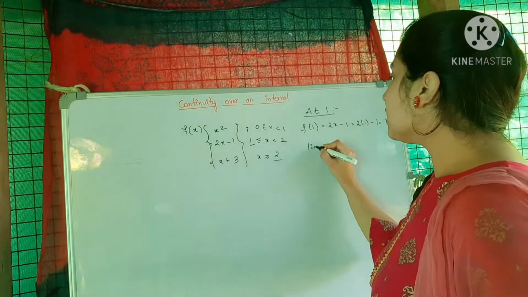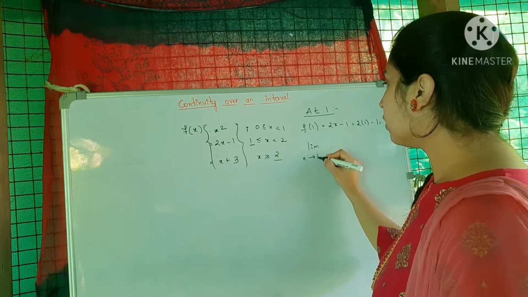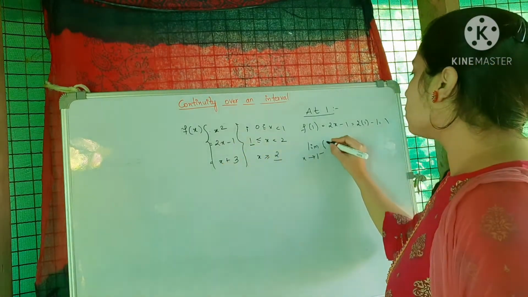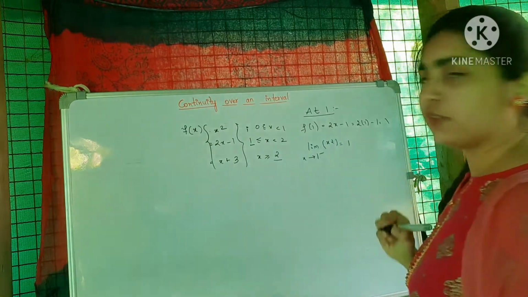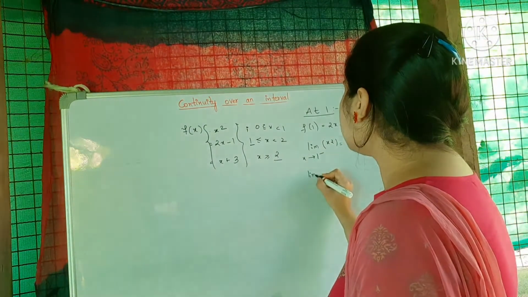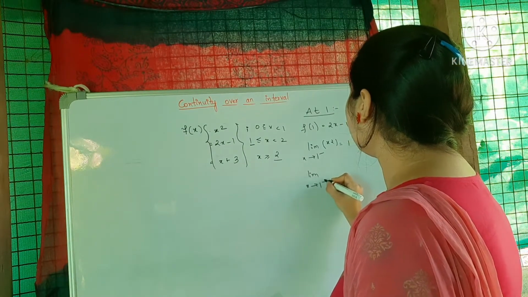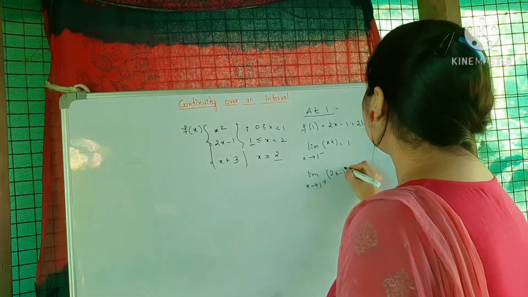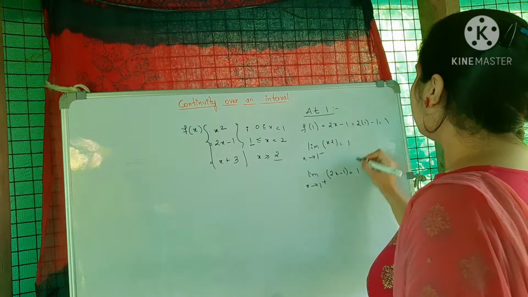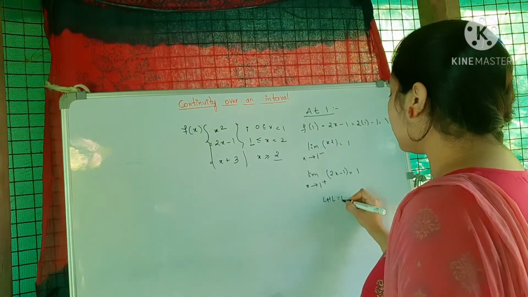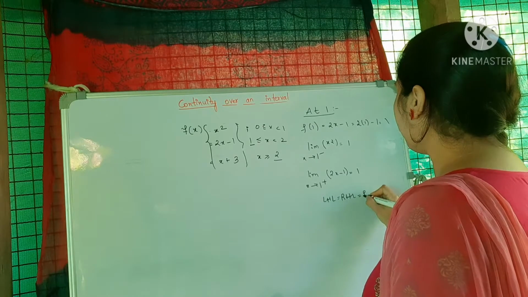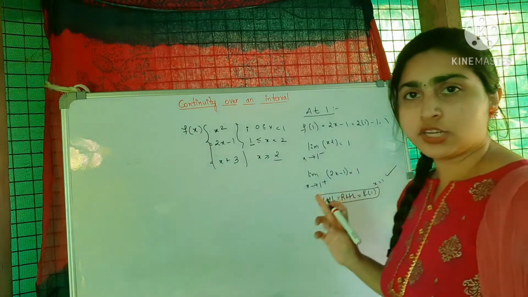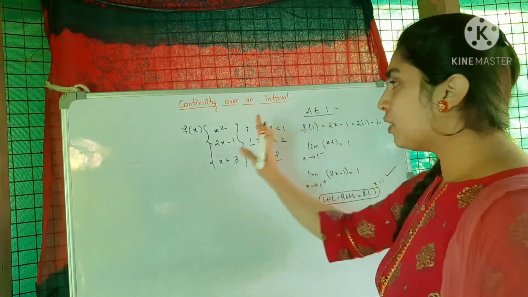If I consider the left hand limit, that is for x less than 1, it will be x square. So if I substitute x as 1, it will be 1. If I consider the right hand limit, it will be 2x minus 1, which is 1. So we can see the left hand limit is equal to the right hand limit, which is equal to f of 1. So this function is continuous at x is equal to 1. At the changing point 1, we found that the function is continuous.